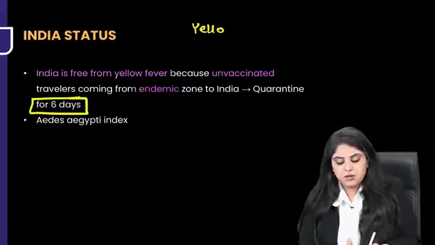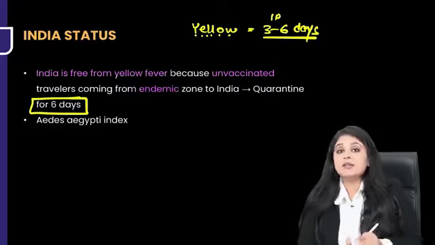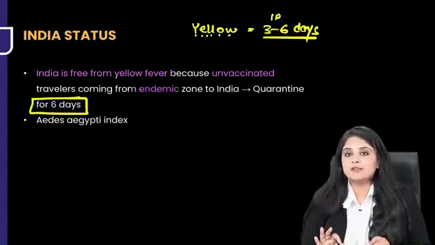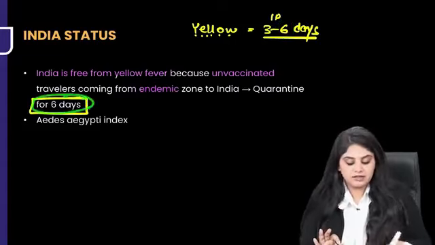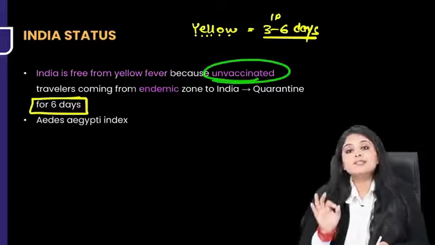Because yellow has how many alphabets? It has 6 alphabets. Remember, the incubation period was 3 to 6 days, which means that if someone has to have yellow fever, he will start manifesting it maximally by the 6th day. So we make sure we isolate and we quarantine a person for 6 days only if he or she is